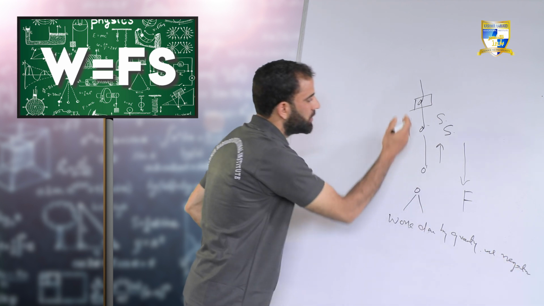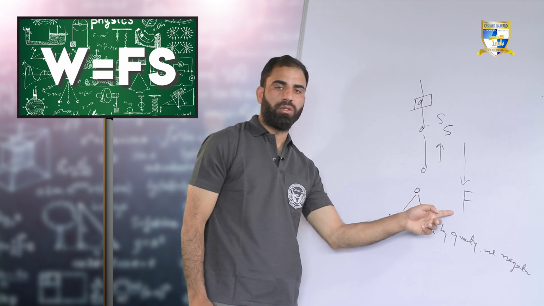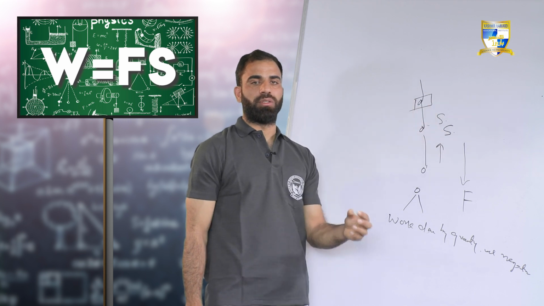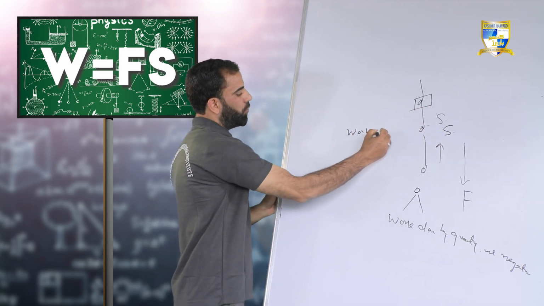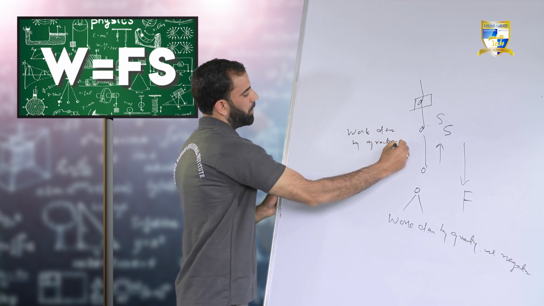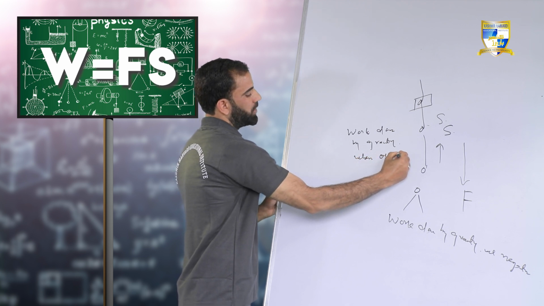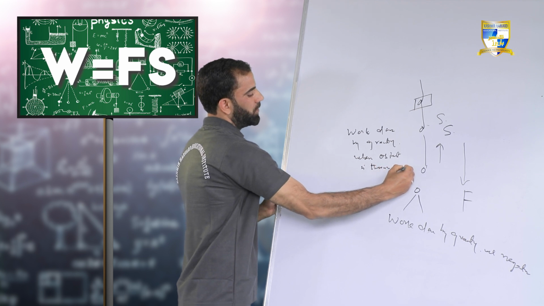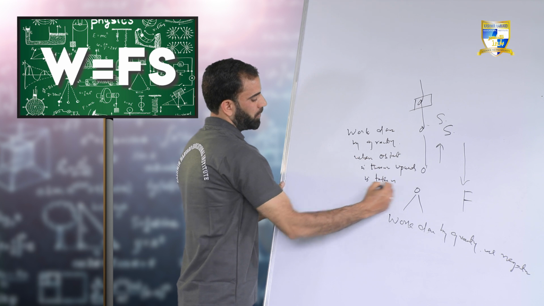Why so? Because in this condition, the force of gravity is acting in the downward direction while the object is getting displaced in the upward direction. So I can say here, work done by gravity when the object is thrown upwards is taken as negative.